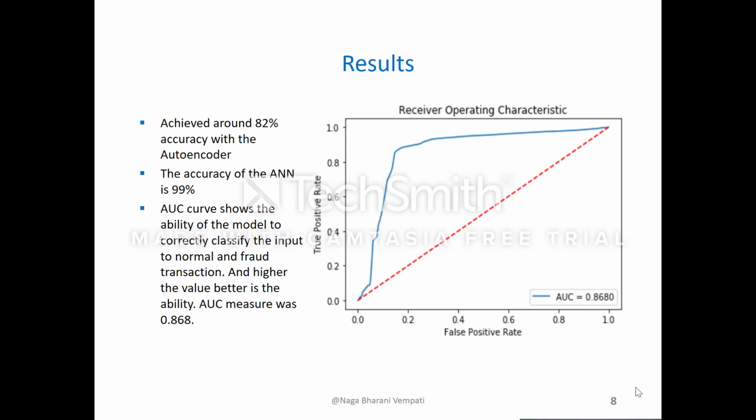Coming to the results of the model. I have achieved around 82% accuracy with AutoEncoder, and the accuracy of the neural network was 99%. As we have seen before, accuracy alone is not enough to determine the quality of the model. So I have also used the AUC curve. The AUC curve shows the ability of the model to correctly classify the input to be a normal one or a fraud transaction. So the AUC measure was 0.868 for this model, which is a good one.